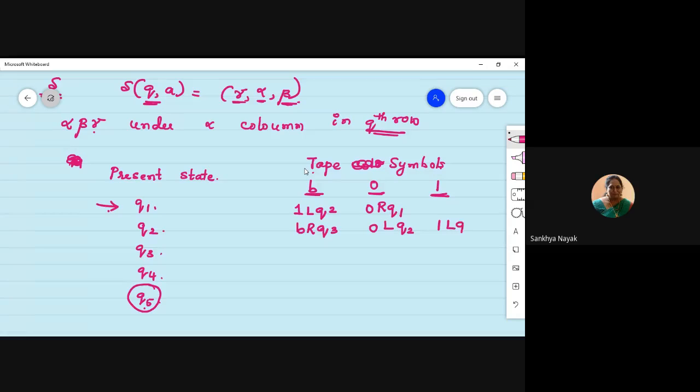With the instantaneous description information, can you make out what is L and R, and which is alpha and which is beta, etc.? Don't worry about these entries.